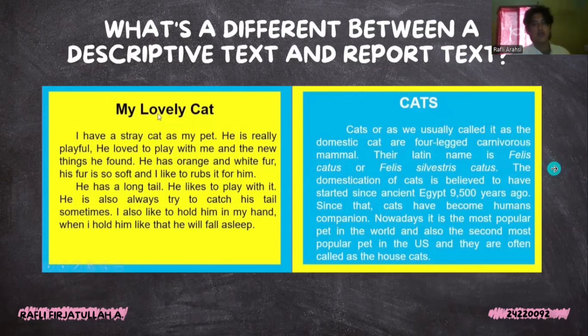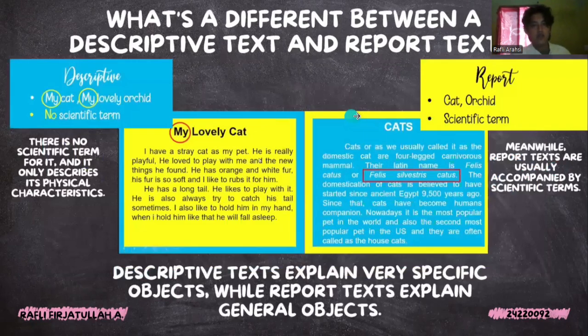So the difference between descriptive text and report text is that in descriptive text, as we can see, there is no scientific term or scientific name, and it only describes its physical characteristics. As you can see, the title of the descriptive text is My Lovely Cat, not just a cat like a report text.